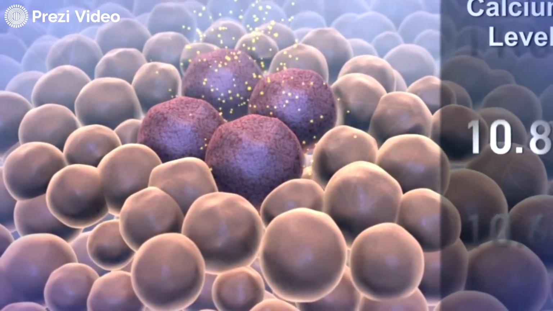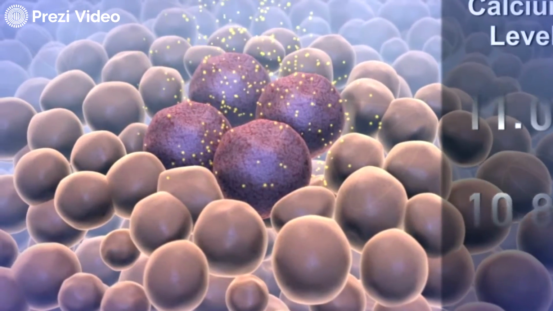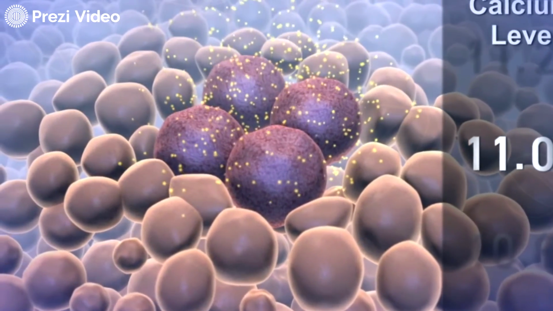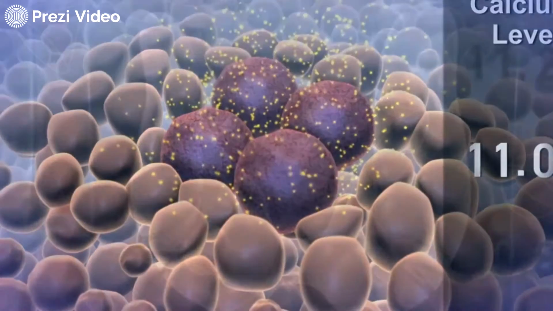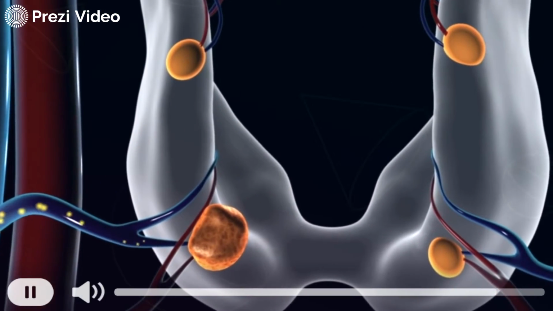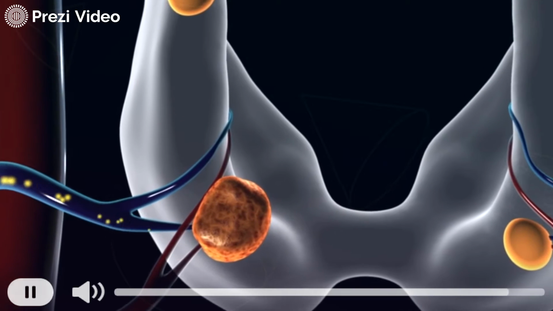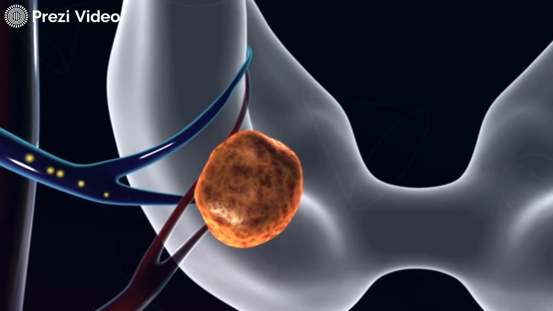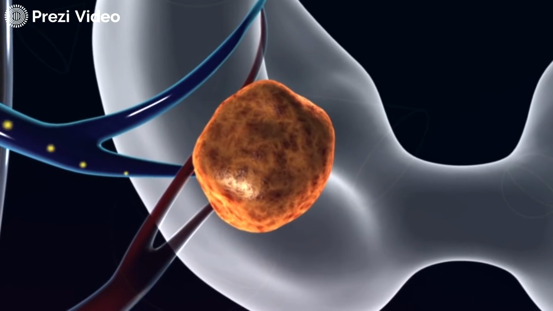Gradually in time, the calcium level increases until it reaches the set point of the abnormal parathyroid's thermostat setting. Because hyperparathyroidism is caused by the abnormality in the sensor, the high calcium level will continue as long as the abnormal parathyroid tissue is present.